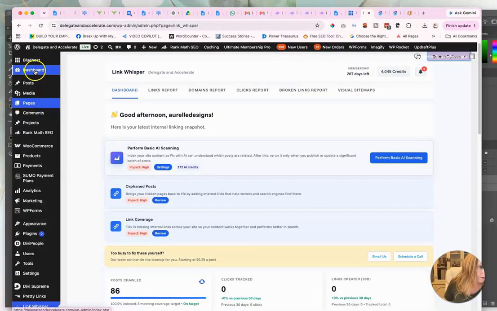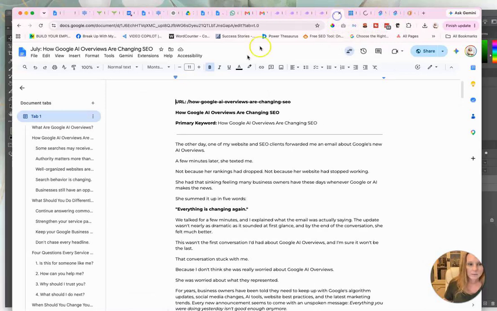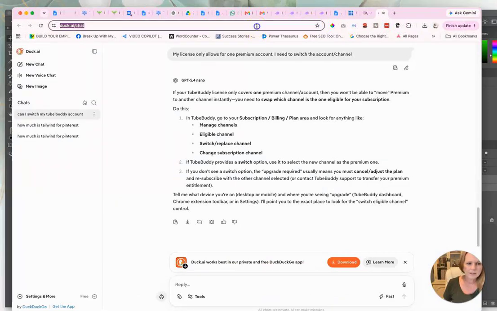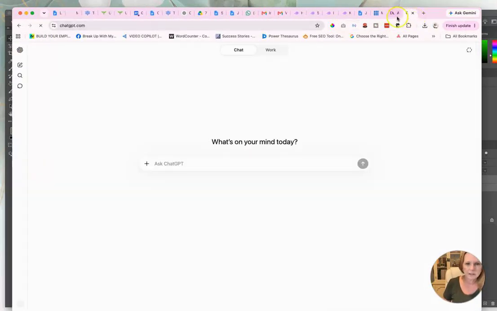Okay, so posts. I'm going to add a new post, go to my blog post, and got it all written. It's SEO optimized. It's ready to publish. I still need to edit the images, and I need to do all the SEO stuff that happens after you publish. So we're going to use a little ChatGPT in this. Let me go ahead and pull up ChatGPT.